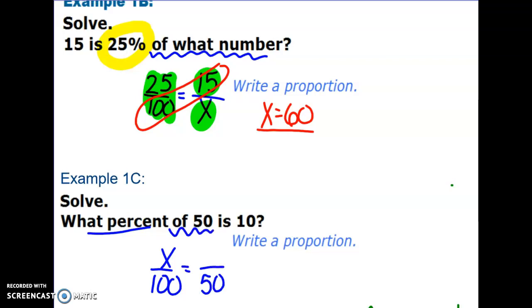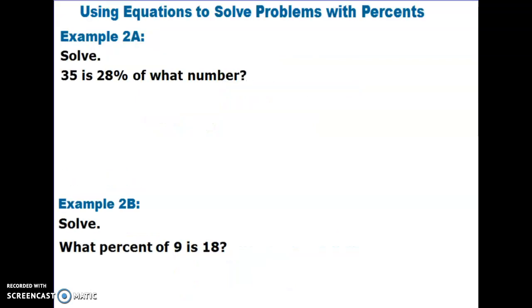total, is 10. Now in my head I might think 10 out of 50 is the same as 20 out of 100. Or I can do my cross products and divide 1,000 by 50, and my answer would be 20 for that one. Okay, can you try these next two on your own, and please pause it.